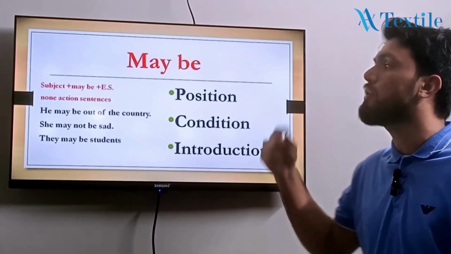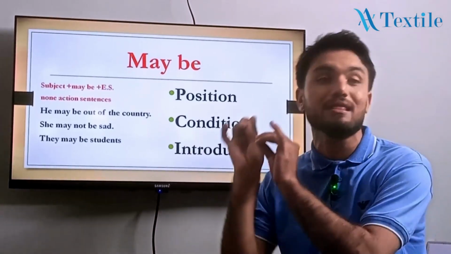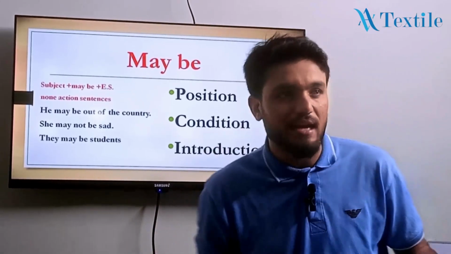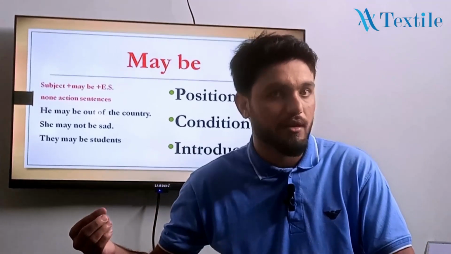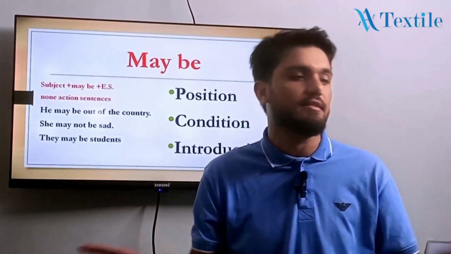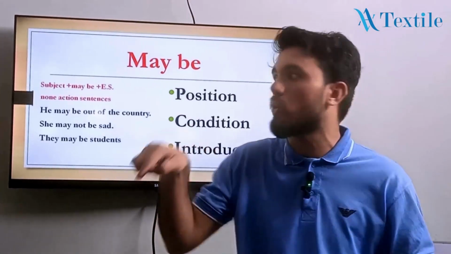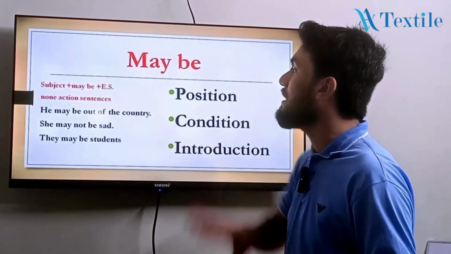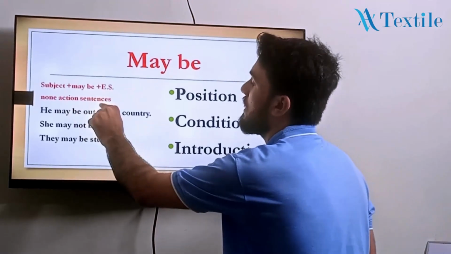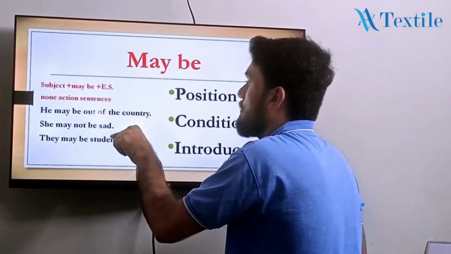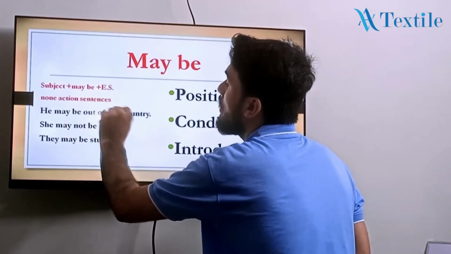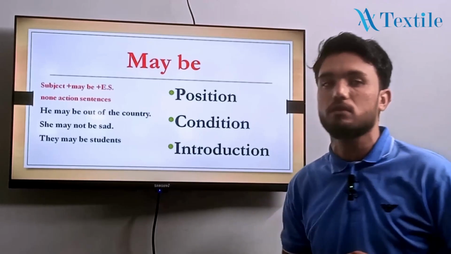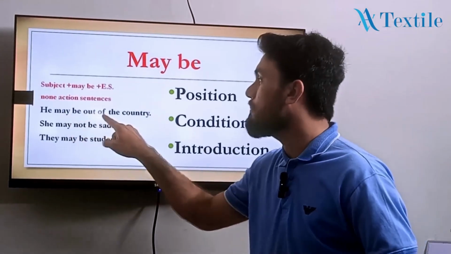So maybe, most of the students are very confused in this use. They are using it in an inaccurate way. They always say like that, maybe he is a doctor. No, you should not say like this, okay? It is grammatically inaccurate. Instead of it, you have to use like that: subject plus may be, then extra sentence. This is for the non-action because I know the be is the first form of verb, but here I use it for the non-action, and this structure is used for position, condition and introduction.